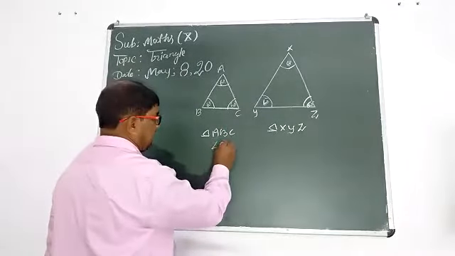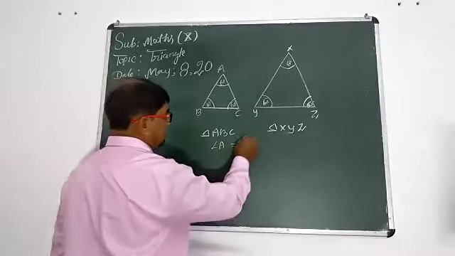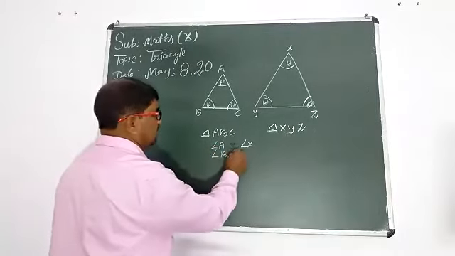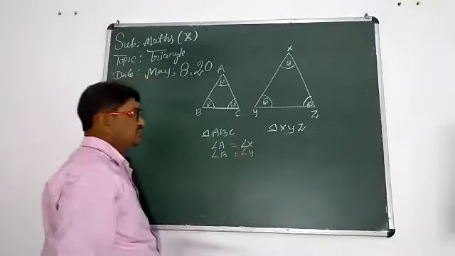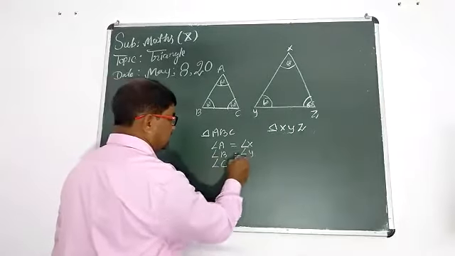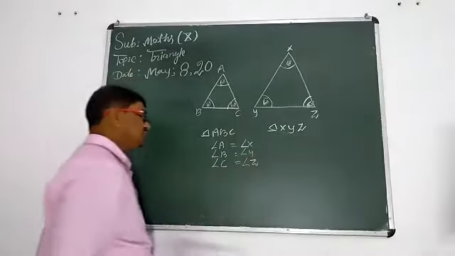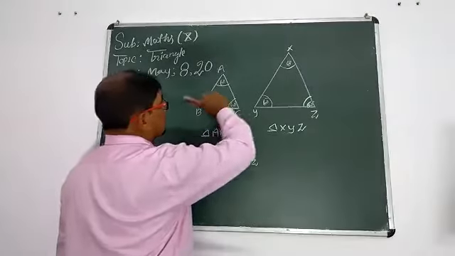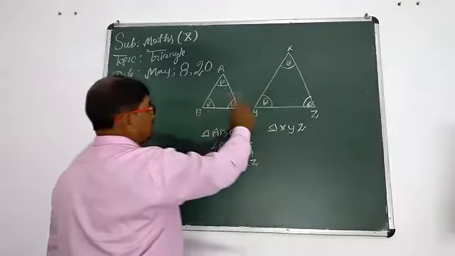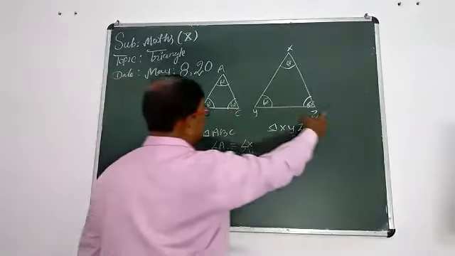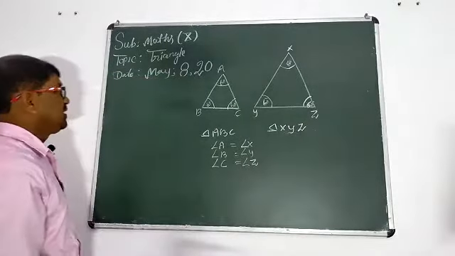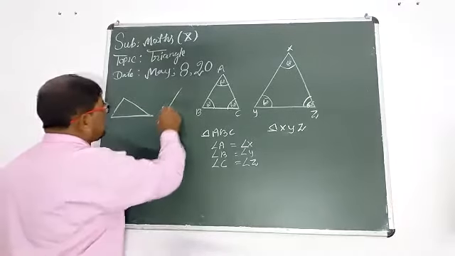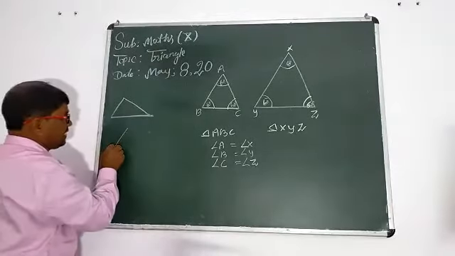Because angle A equals angle X, angle B equals angle Y, angle C equals angle Z. You can take another example also, with different types of triangle.